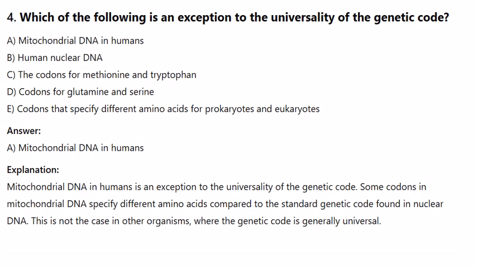Answer: A. Mitochondrial DNA in humans. Mitochondrial DNA in humans is an exception to the universality of the genetic code. Some codons in mitochondrial DNA specify different amino acids compared to the standard genetic code found in nuclear DNA. This is not the case in other organisms, where the genetic code is generally universal.